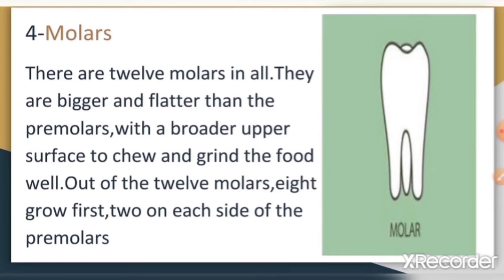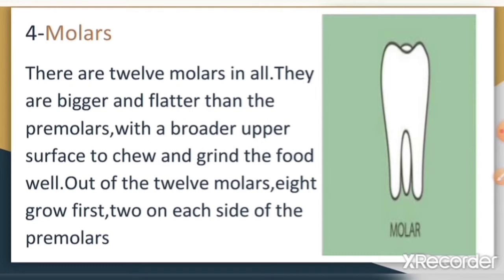The large surface area of your molars helps them grind up food. When you eat, your tongue pushes food to the back of your mouth. Then your molars break up the food into pieces small enough for you to swallow.